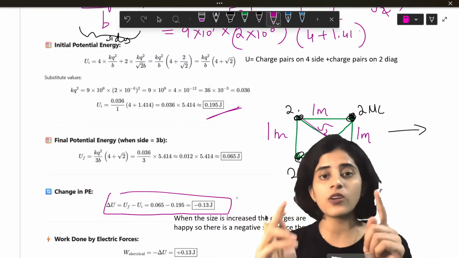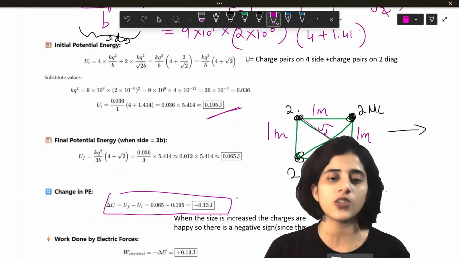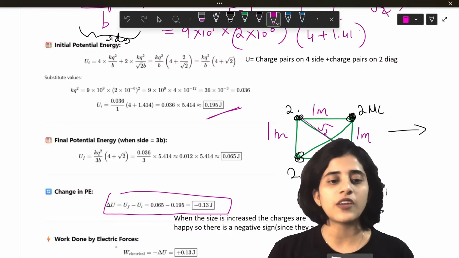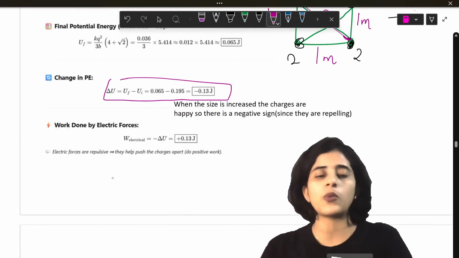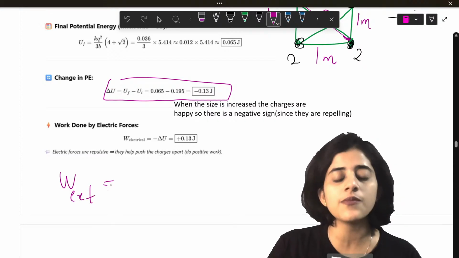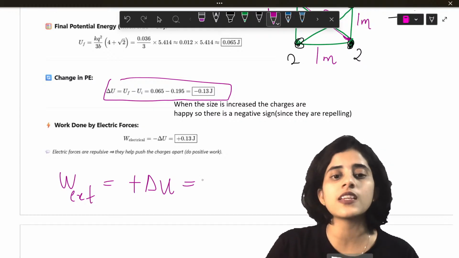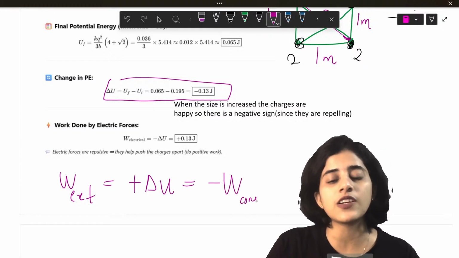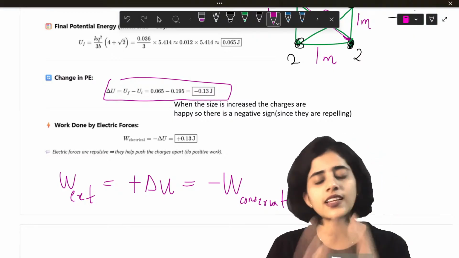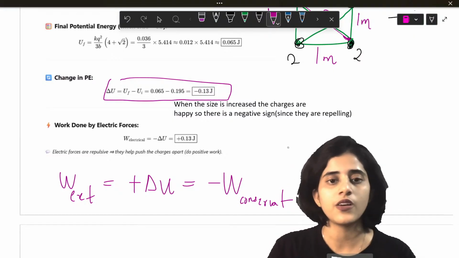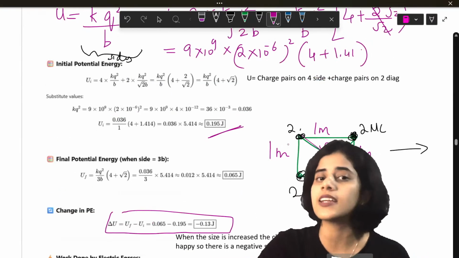Okay? So I want that idea to get into your head. Whenever it's repulsive, potential energy will be negative. It will be less than 0. Okay? Now, if you want to find out the work done by the conservative force, it will be the negative of this. It will be positive. Why? Because work done externally is equal to minus delta. Is equal to plus delta U. This is equal to minus delta conservative force. Okay? So, if delta U is minus, then conservative force will be plus. Alright? So, when the size is increased, charges are so happy. That is what the negative sign indicates.